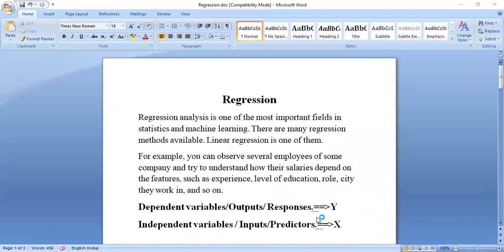With 15 years of experience, more salary, and with less experience, less salary. So salary depends on the variable experience. Now you can observe that experience, level of education, designation, and city are independent of each other, but salary depends on all four items. Is that clear?